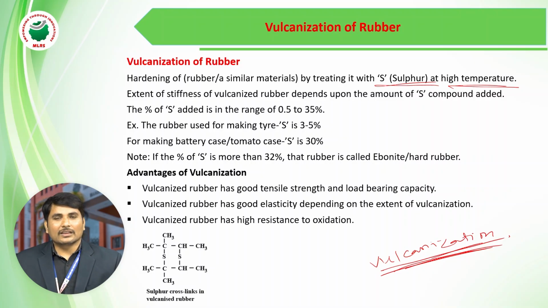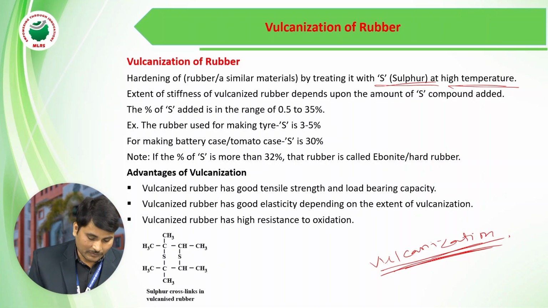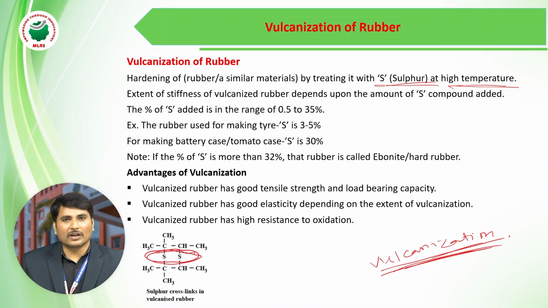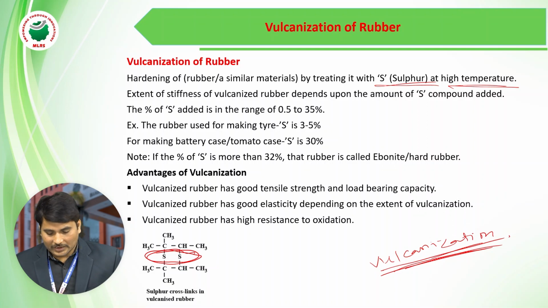When the sulfur is mixed with rubber or elastomers, the sulfur makes some cross-linked bonds to strengthen the elastomers. This is nothing but vulcanization.